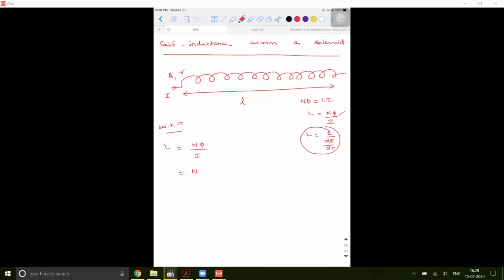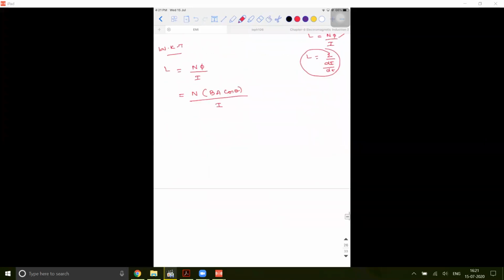Phi is B into A into cos theta. So this is equal to N into, what is the value of B for a solenoid? Mu naught n I, where small n is the number of turns per unit length, into A.